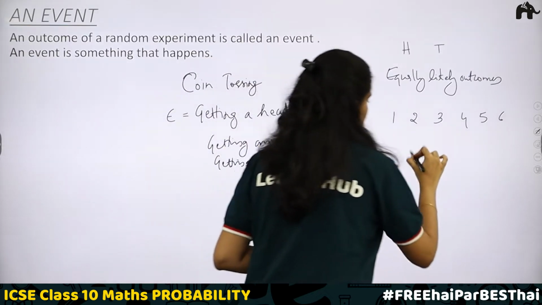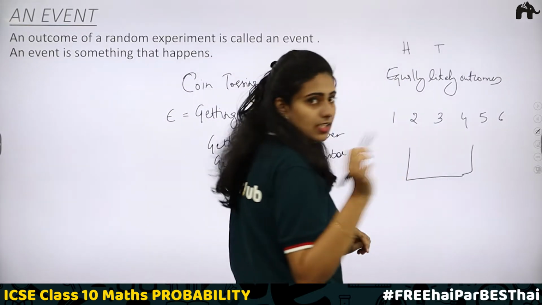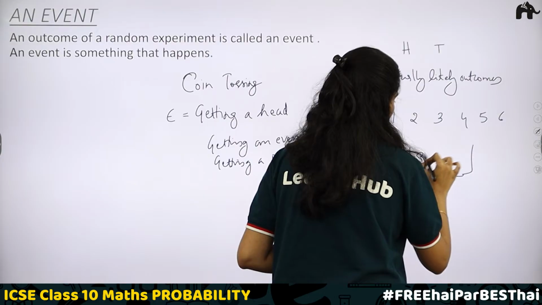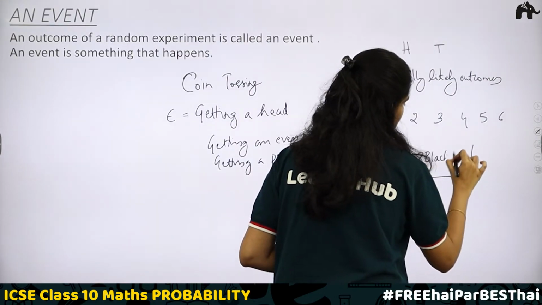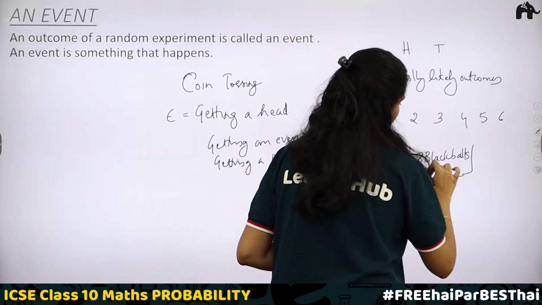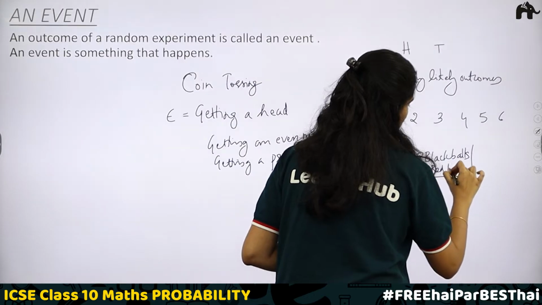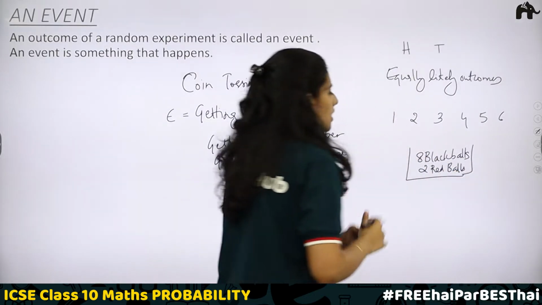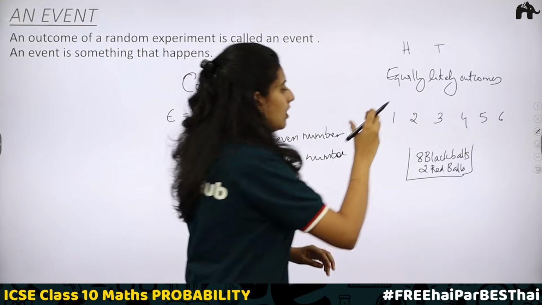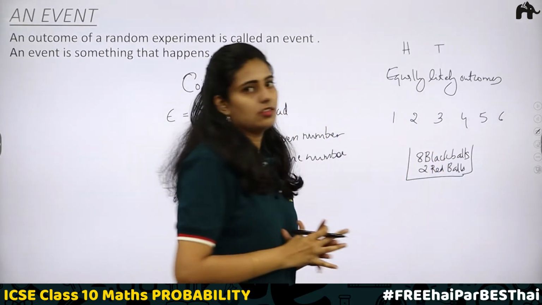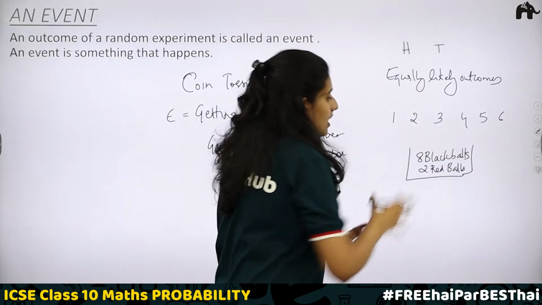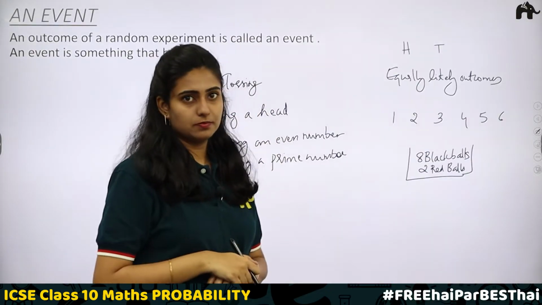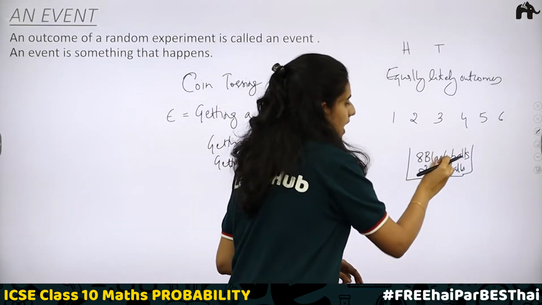Now consider a case. I have a box. In this box, I am having 8 black balls and 2 red balls. Just use a logic. Which ball will I get when I put my hand inside this and pick a ball? Is it necessary that it should be a black or red?